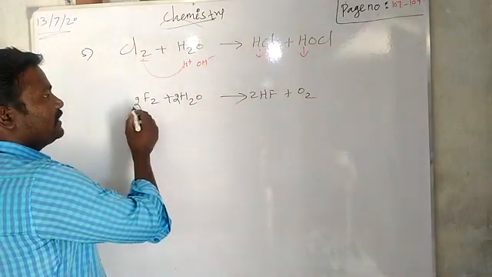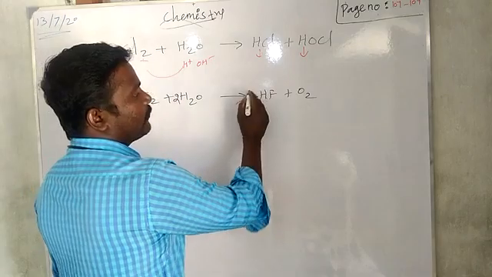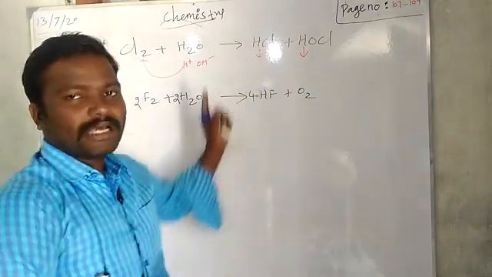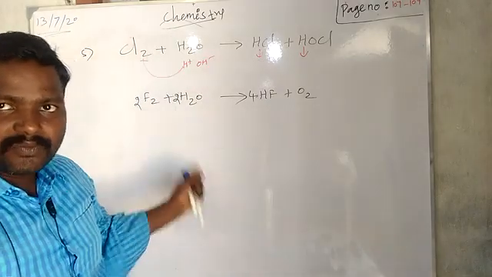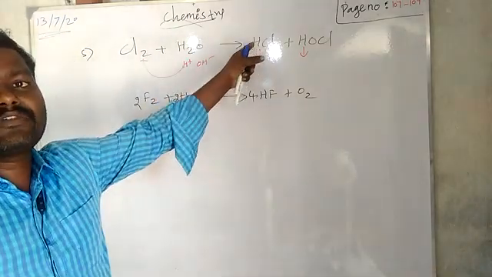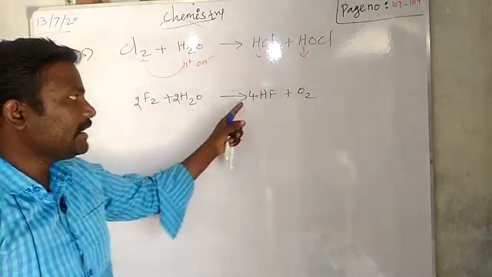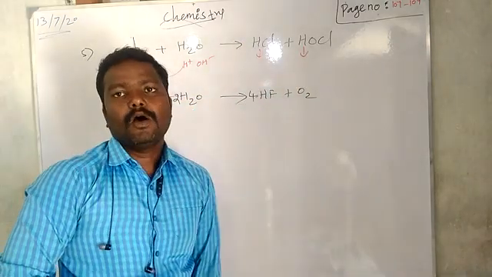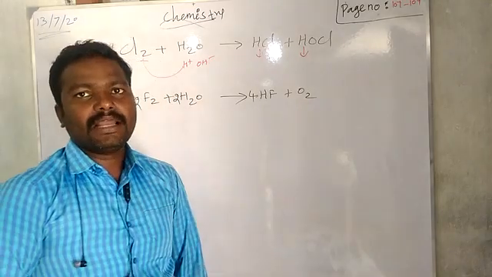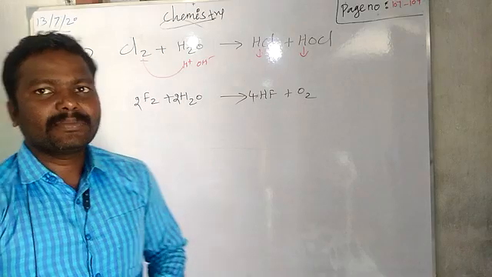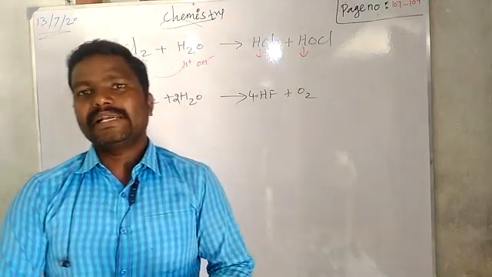See, 4 hydrogen with 4 fluorine, it will give 4HF. Okay, my dear students, both are halogens, both react with water, but chlorine gives different products like hydrochloric acid and hypochlorous acid, but here it gives oxygen gas which is released from the water. Okay. So how it reacts with metals and non-metals we have completed.